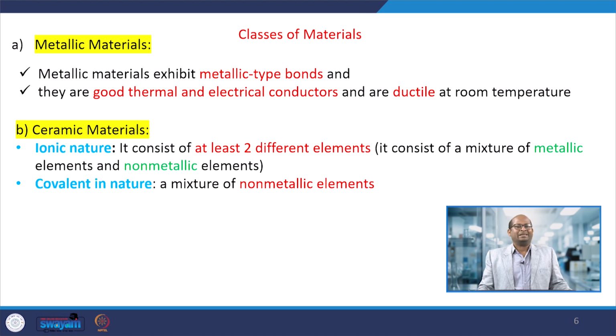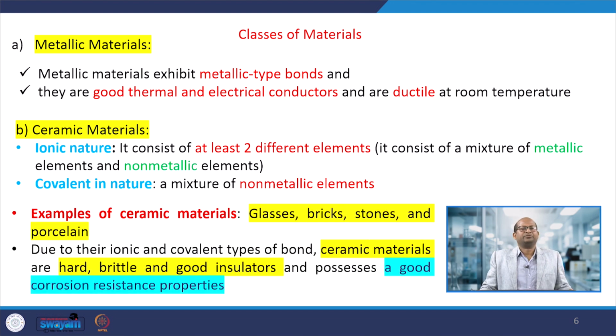Another one is the ceramic materials. These are ionic in nature as well as covalent in nature. Ceramic materials consist of at least two different elements. Similarly it is a mixture of metals and non-metallic elements. Since a metal is present, ionic nature may be there, and since a non-metallic component is present, covalent nature may also be present.